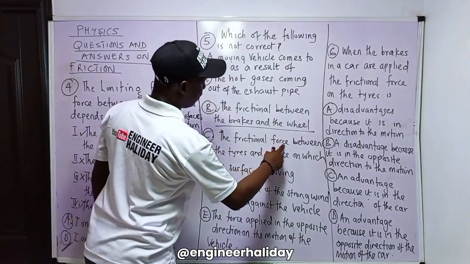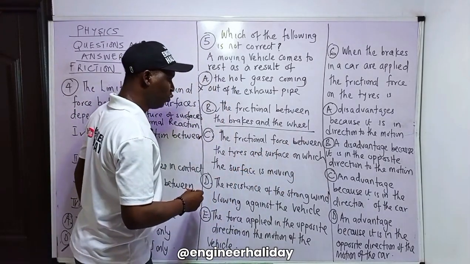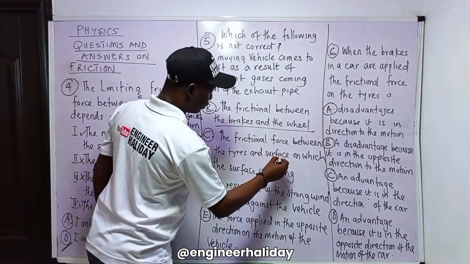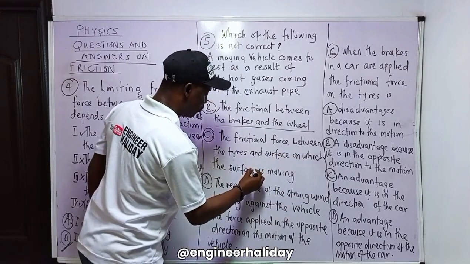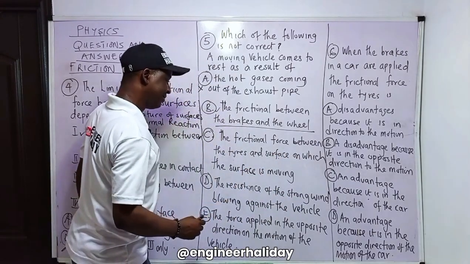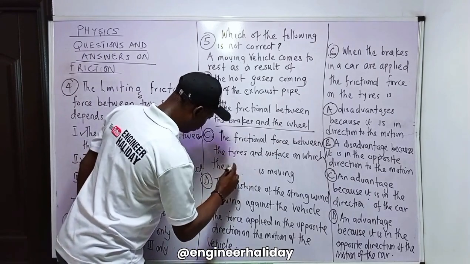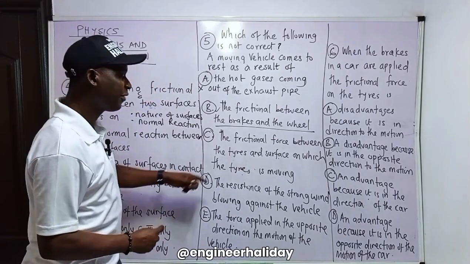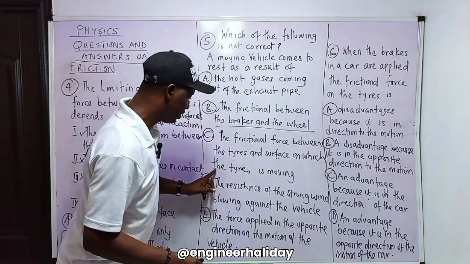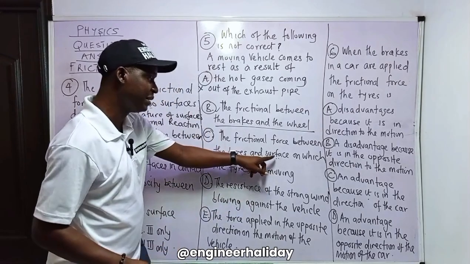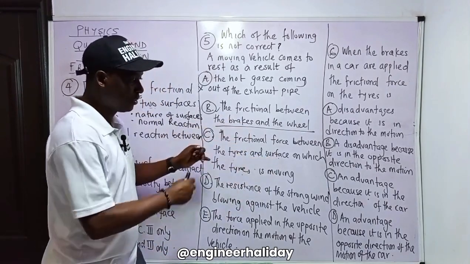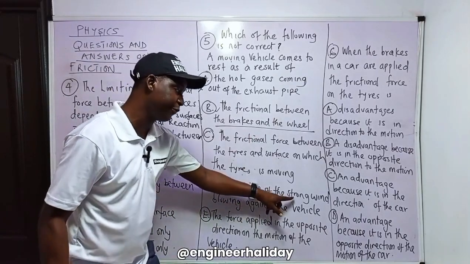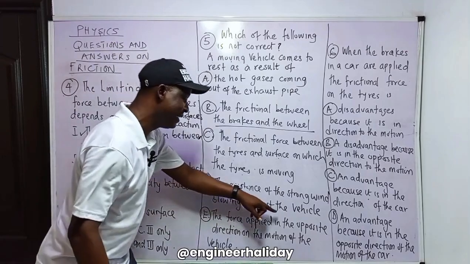So I said the frictional force between the tires and the surface on which the tire is moving. So that means the surface is where the tire is moving, so it also depends on the frictional force between them. Number D says what? The resistance of the strong wind blowing against the vehicle.